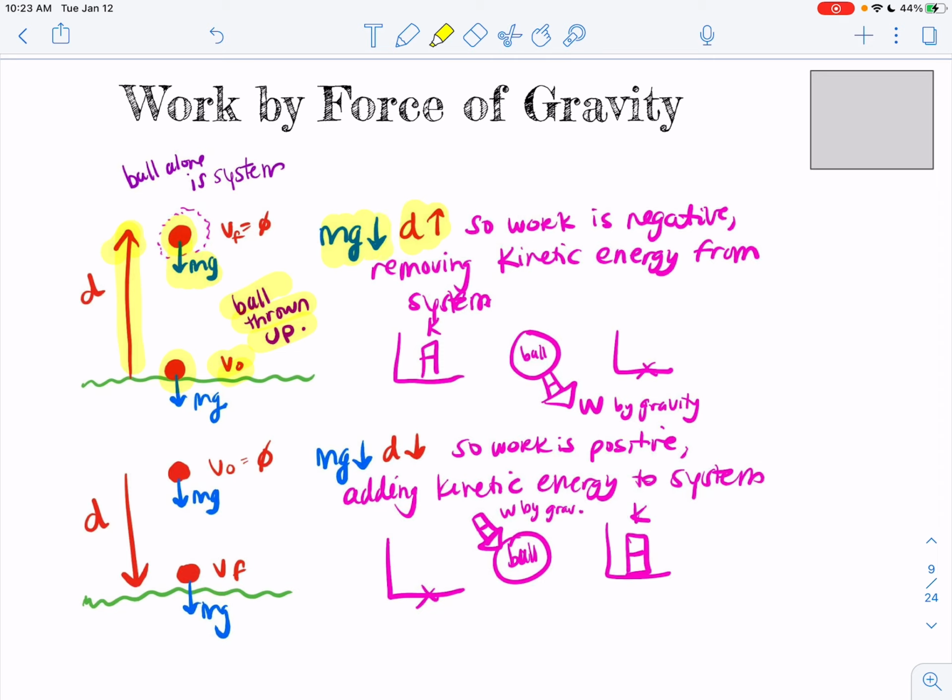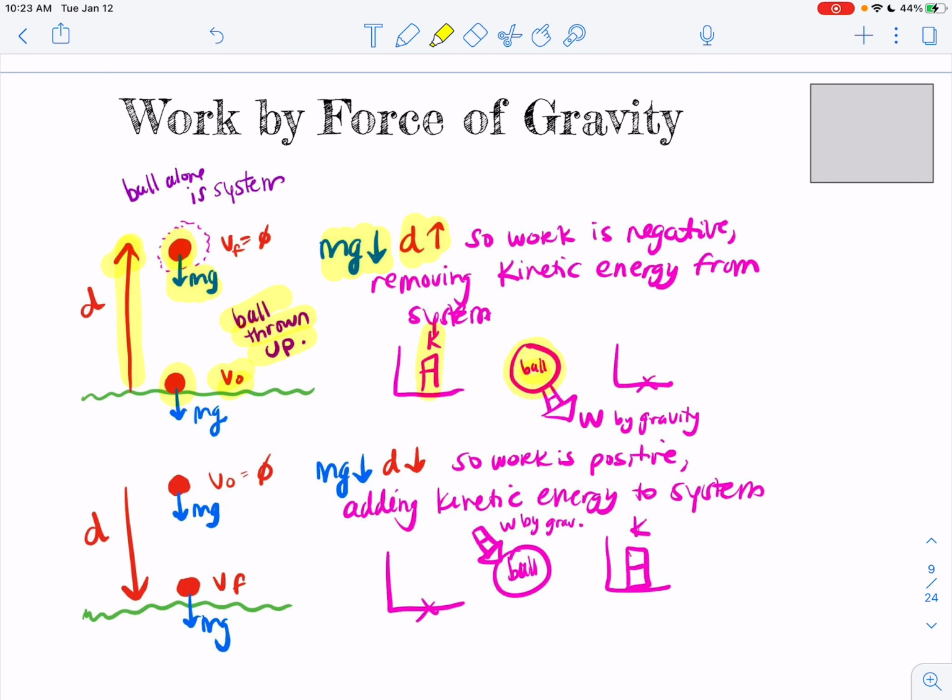All right. So if I think about just the ball as the system, right? So I'm taking the earth sort of out of it, right? Instead of thinking of the earth and the ball together as having this gravitational potential interaction energy, I'm just thinking of the gravity as being like an outside force to the ball. Okay. If I think of it that way, then the ball would have some kinetic energy as it's thrown upward.